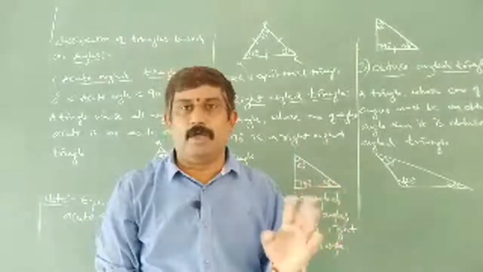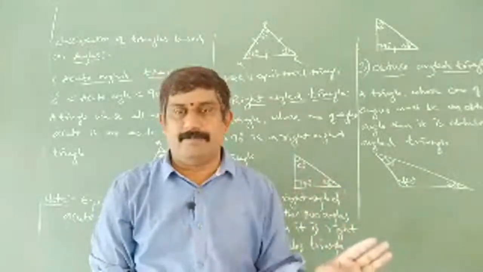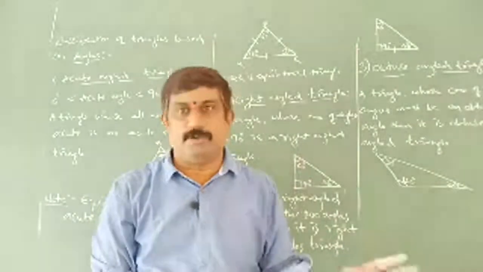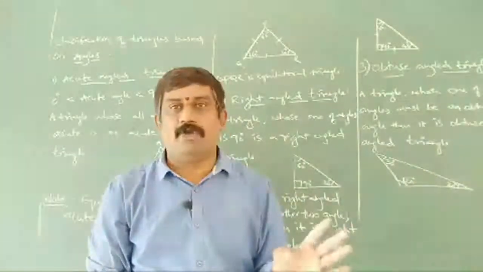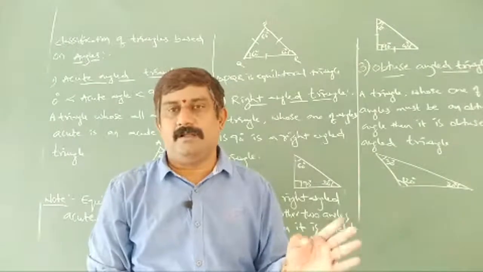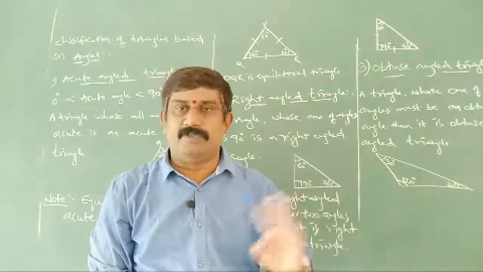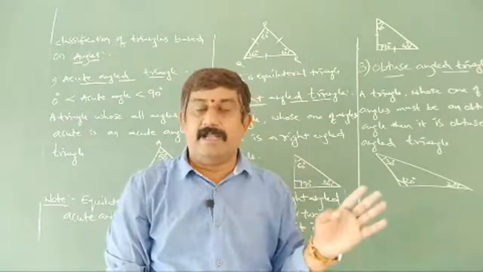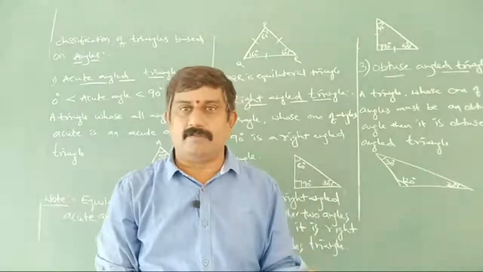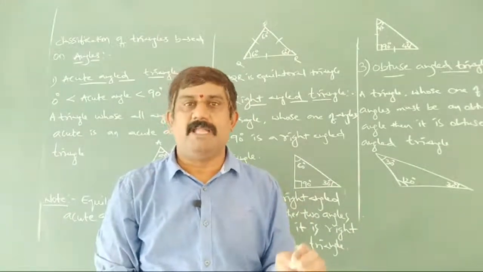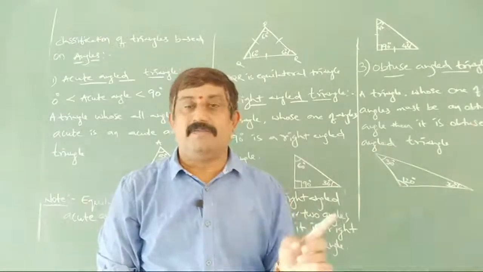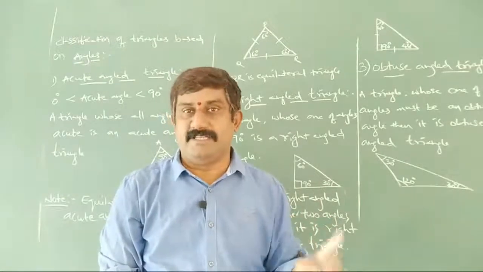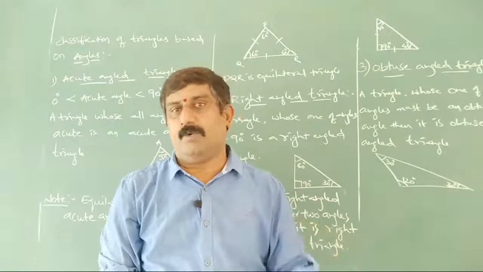Acute angle triangle, all the three angles must be acute. There is no second thought, no other question here. All the three angles must be acute in the triangle. So automatically it is nothing but an acute angle triangle. And in this we will get equilateral triangle also, because an equilateral triangle will have three angles as 60 degrees and three sides equal.